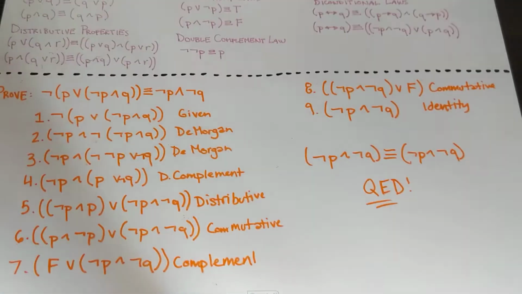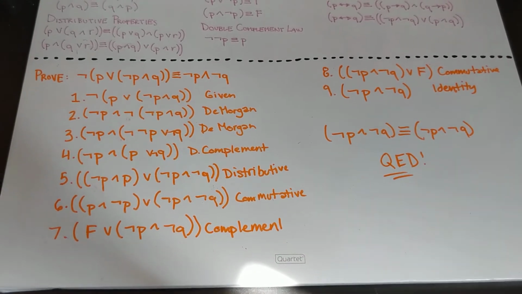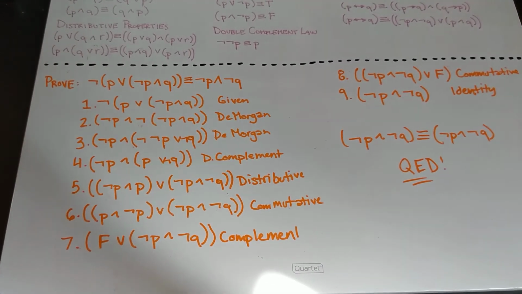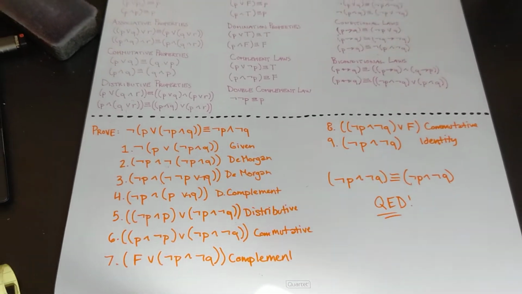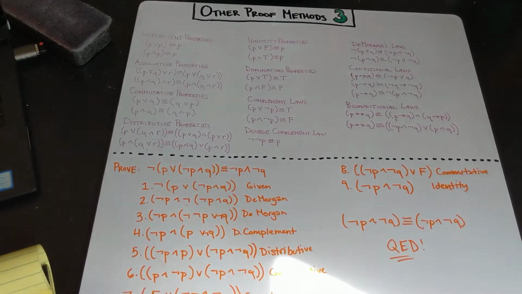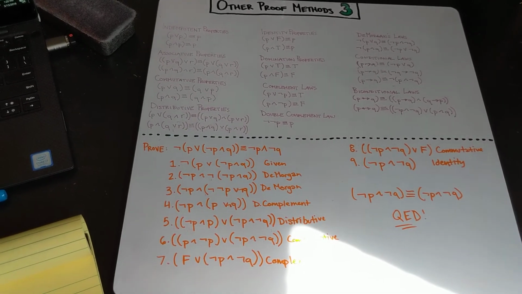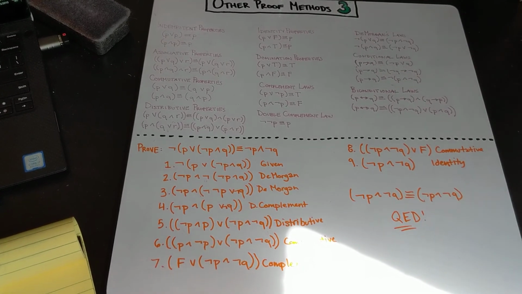Hurrah! So this is how you prove equivalency using our laws of logic. Now again, you can always just do this with a truth table, but sometimes it's good to use your brain to work through using these laws. So this has been our last video where we're doing this. There will be some later videos where we talk about other ways to do proofs using these laws. But this is the basic video about how you use laws.